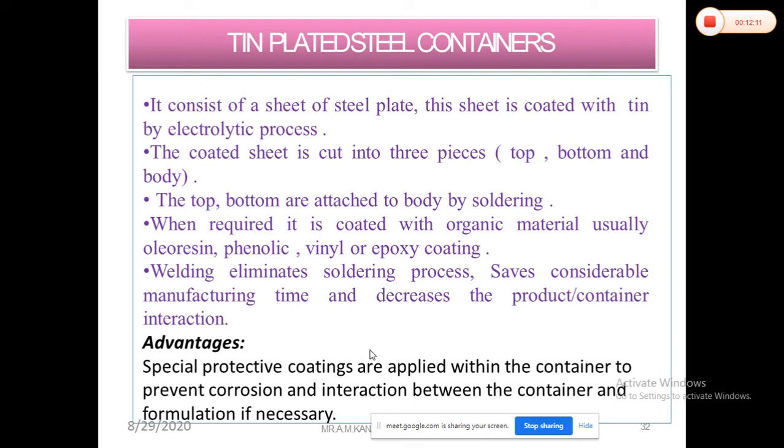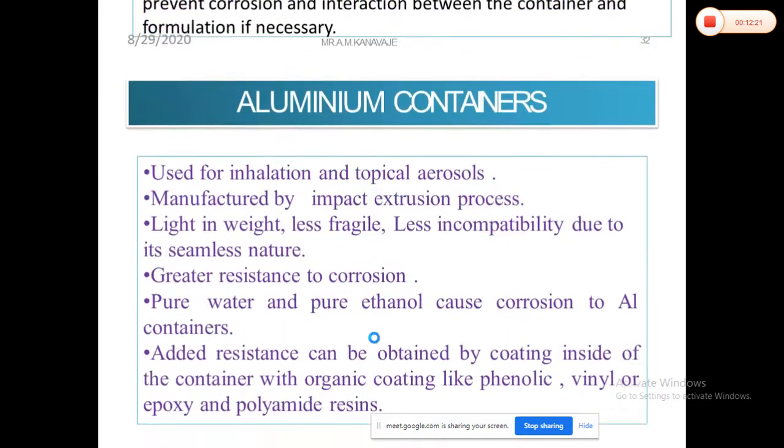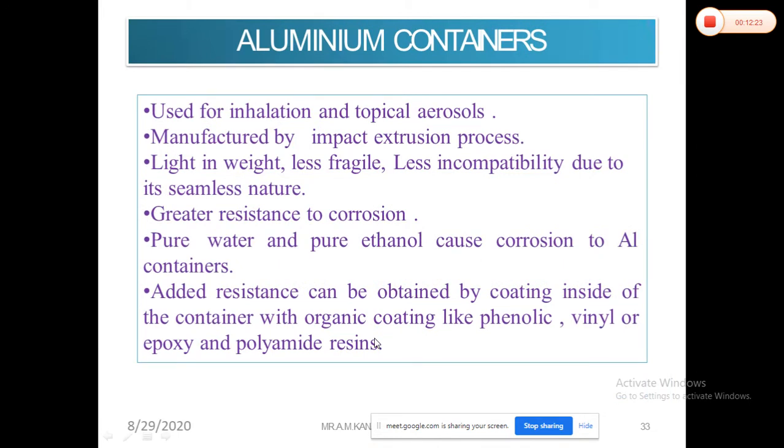So now the advanced techniques are there. We'll see the process also, how exactly the containers are prepared. This is the tin plated container. The second one is the aluminium container. Mostly aluminium containers are used for inhalations and topical aerosols, and they are mostly prepared by the impact extrusion process. Extrusion means there are molds, so the aluminium sheets can be directly molded by the extrusion process.